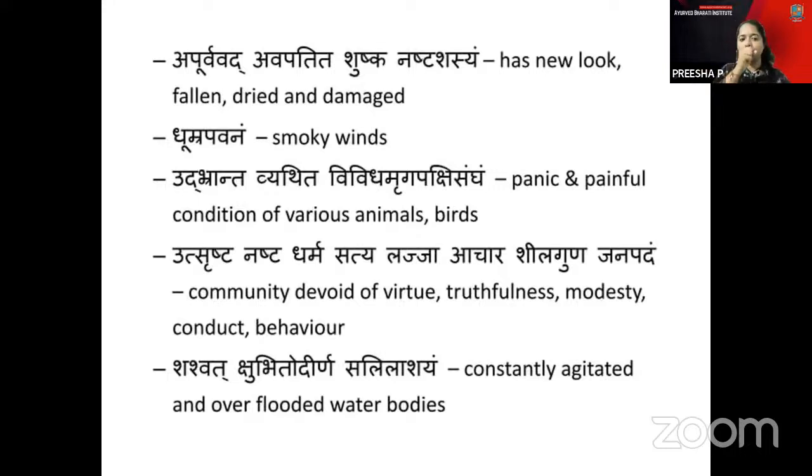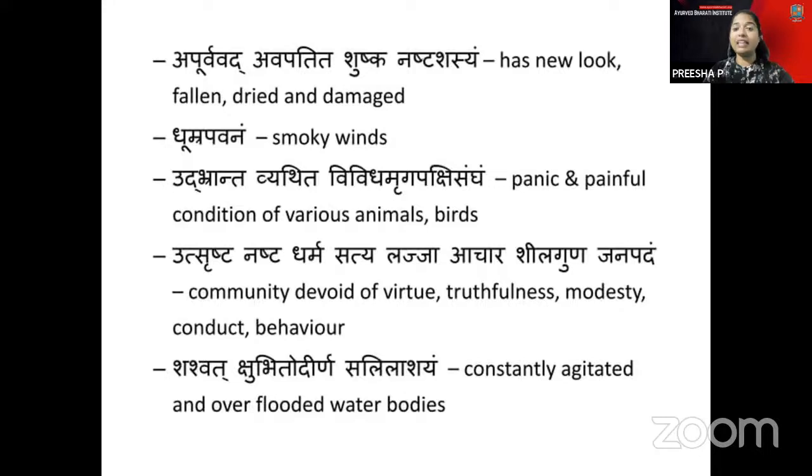You can see animals and birds in panic and painful conditions, and the people of the area not following dharma. Also, constantly agitated, overflooded water bodies are found here.